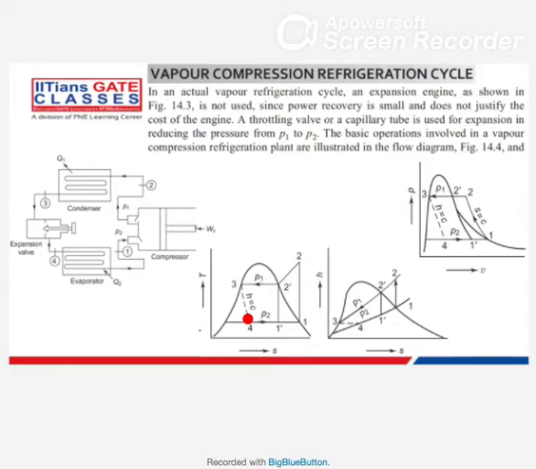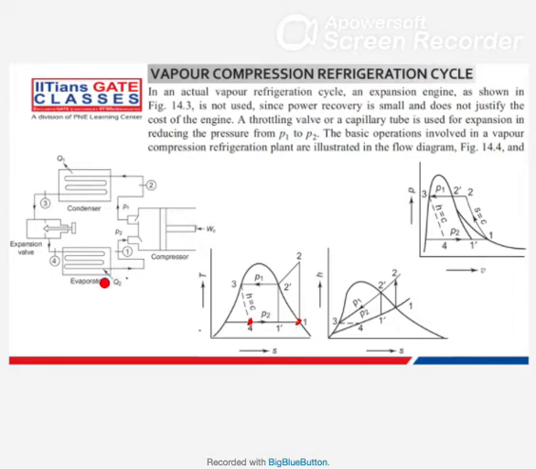And what it represents is that enthalpy of 3 and enthalpy of 4 are the same, because it is an isenthalpic device. So 4 to 1 is your evaporator.